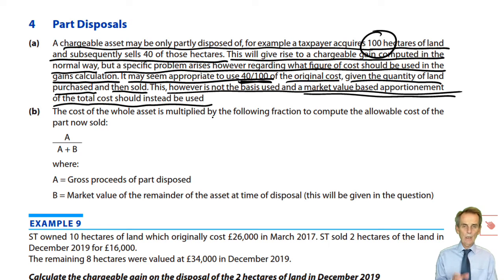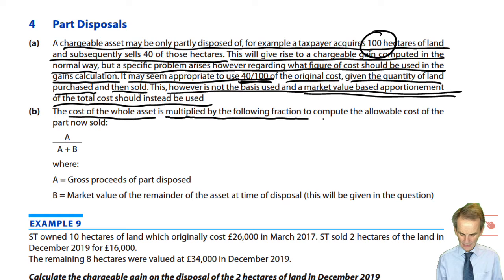And for this, we need to learn a particular fraction, a part disposal fraction, to allow us to compute the allowable cost. We pick up, of course, the cost of the whole asset, and we need to know what fraction, what proportion of that should now be expended on this part disposal.